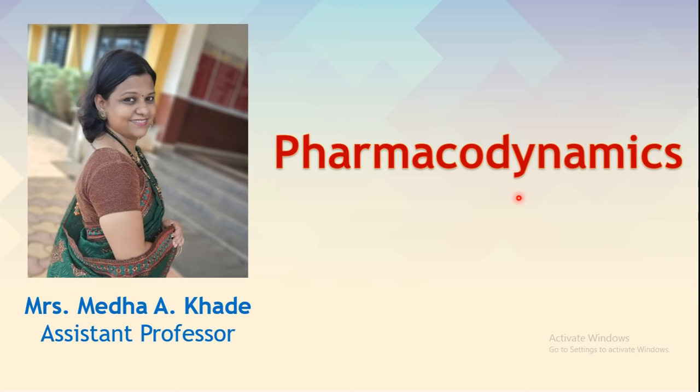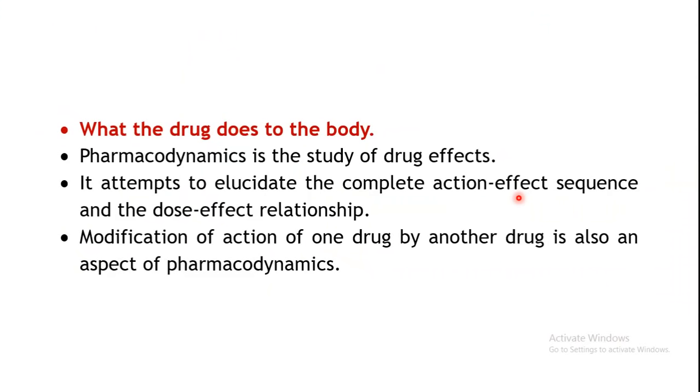In the olden days it was not very well understood how a particular drug acts, but nowadays it's very clear how exactly most of the drugs produce their action, where exactly they bind, how they interact, what changes they produce, and as a result how the signal is carried, and exactly what kind of effect is shown by that particular drug. So let's start with pharmacodynamics, that is what the drug does to the body.